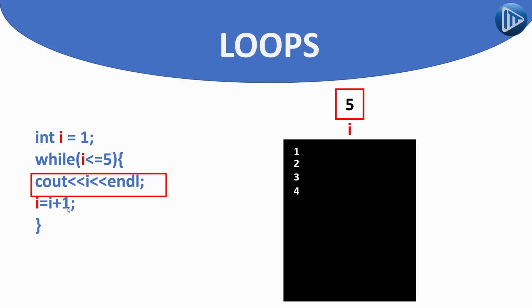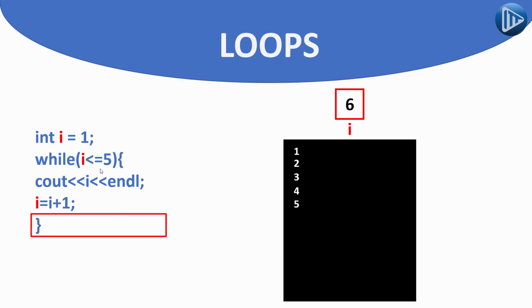Now, it is going to start checking again. The question is, is I less than or equal to 5? It is not less than 5. 5 is not less than 5, but it is equal to 5. And the question here is, is I less than or equal to 5? Yes, it is equal to 5. So it is again going to run the code over here, which prints the I value, which is 5, and then increase the value of I by 1, and it will become 6.